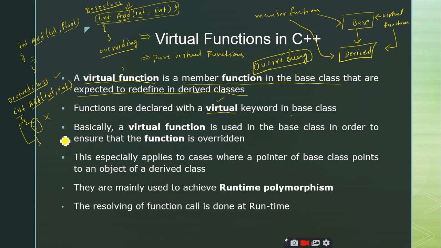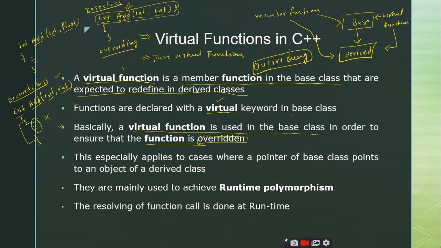It's a straightforward concept. And the third point: a virtual function is used in the base class in order to ensure that the function is overridden. This is important. So you give the virtual function inside the base class, and you expect the function definition or the body of that virtual function to be overwritten or redefined inside the derived class. That overwriting of a function definition inside the derived class is called overriding. Is it clear?